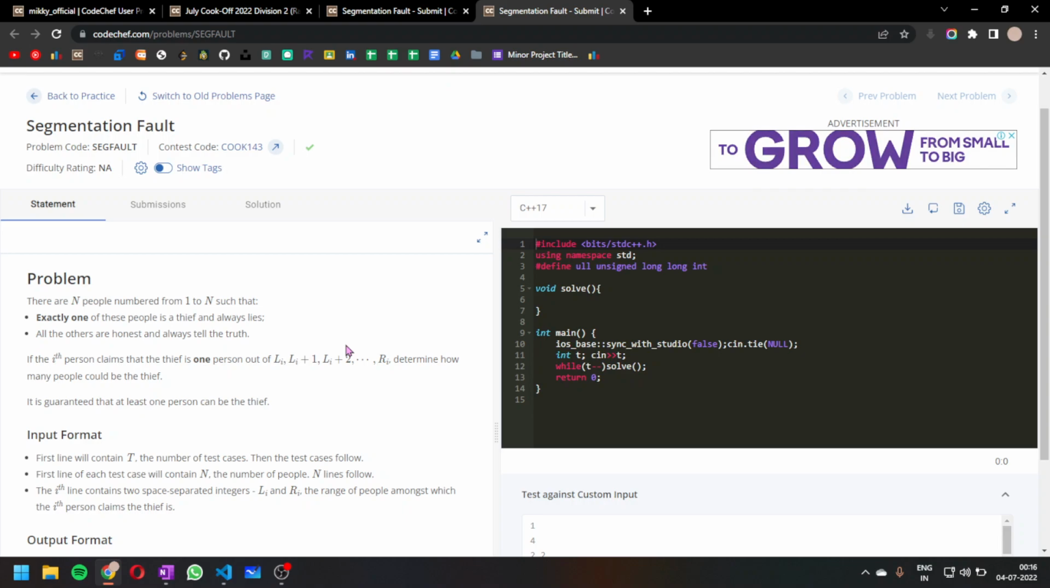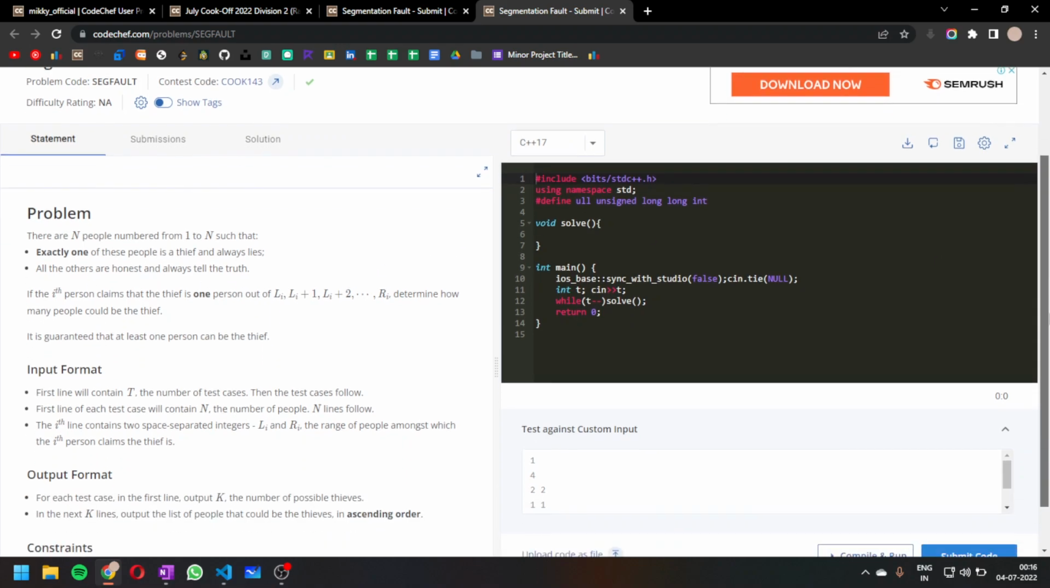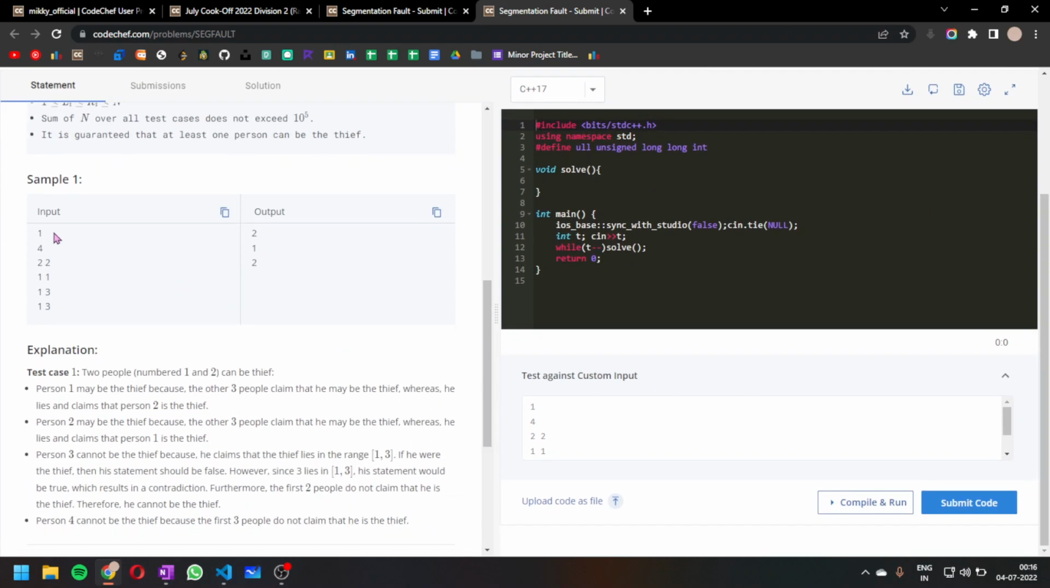So the truth they are going to say is that the thief should be in between L and R, and the thief is always going to lie. So the thief will never let himself come in this range. Determine how many people can be the thief. Currently all of these people are going to tell whatever range they think the thief could be in. The thief is going to be one person, and for the other n minus 1 persons, whatever range they state, the thief is going to be in that range.